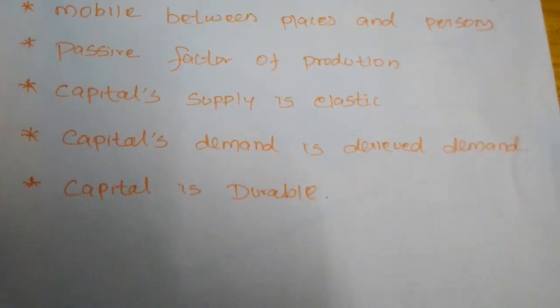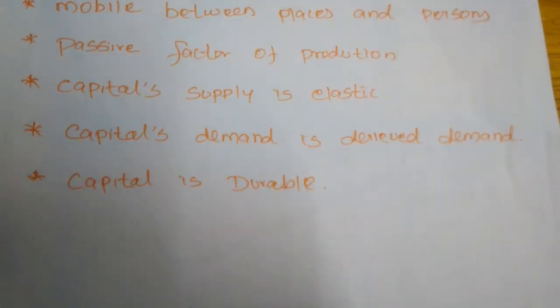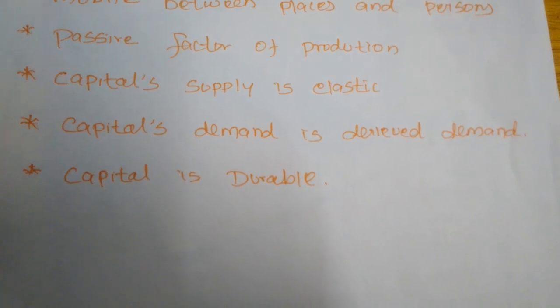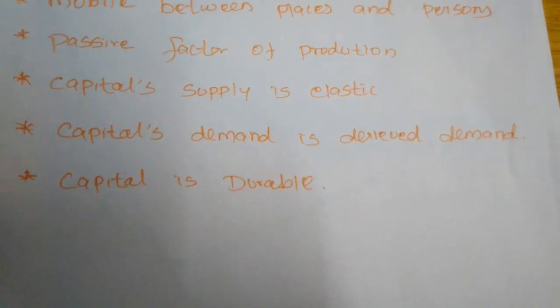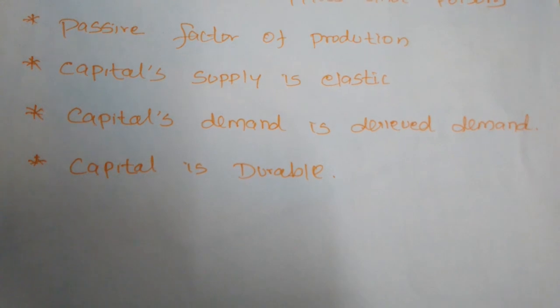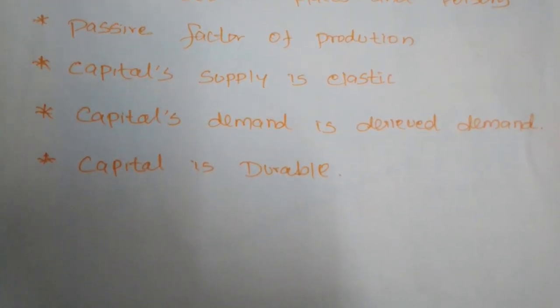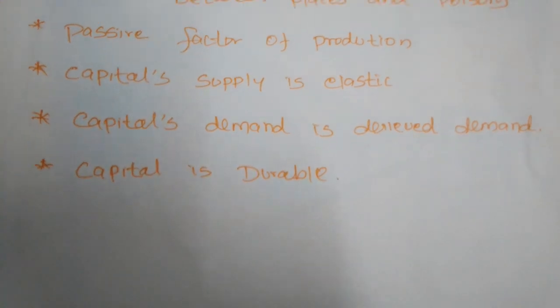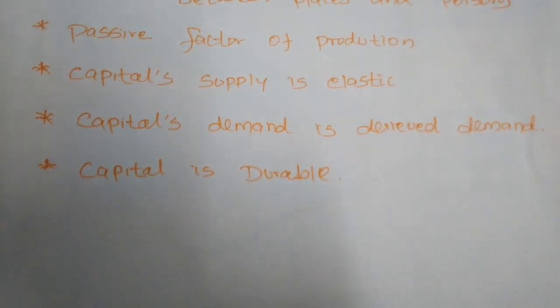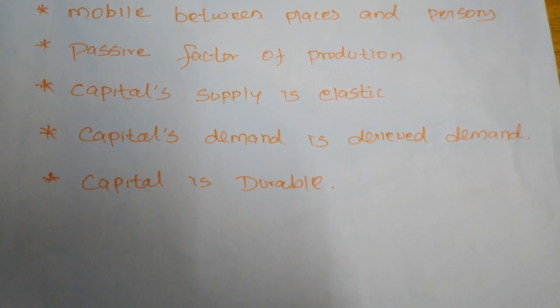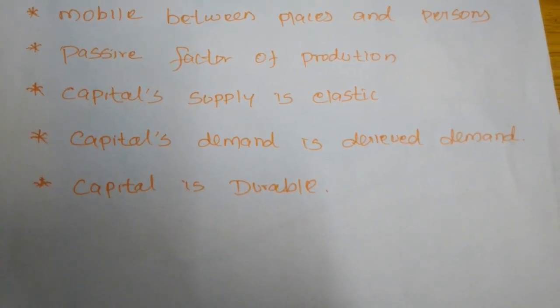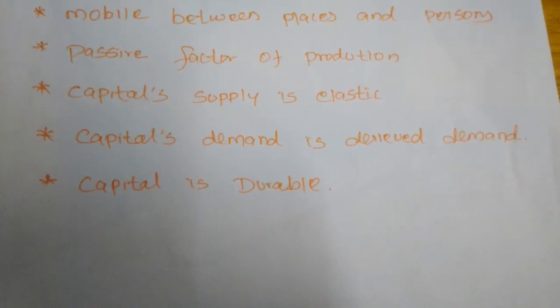Next, capital's demand is a derived demand. Capital's demand is derived demand means, for example, if there is demand for any commodity, only then will the demand for capital arise. If there is no demand for any commodity, there is no need to make more capital. So if you want to make more capital, demand for some product must exist.